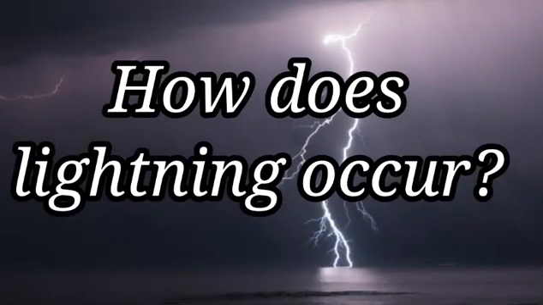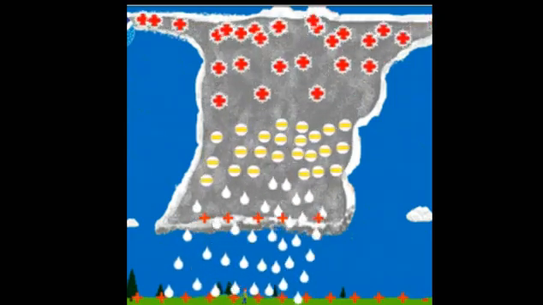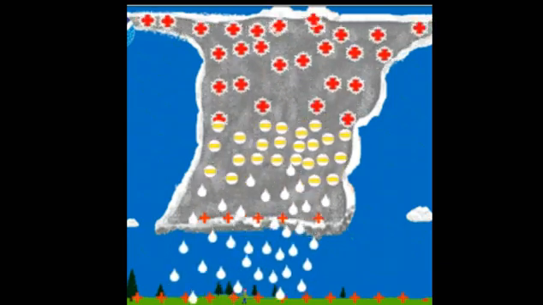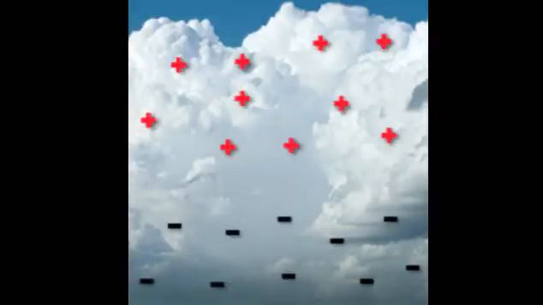How does lightning occur? During a thunderstorm, the air currents move upwards while the water droplets move downwards. This vigorous movement causes separation of charges. This leads to the positive charges collecting near the upper edges of the clouds and the negative charges accumulating near lower edges of the clouds.